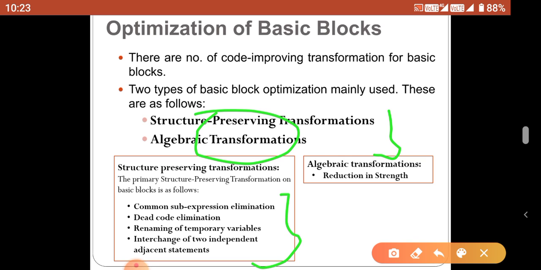So this kind of operation we are going to discuss in structure preserving transformation, and the second transformation is called algebraic transformation. In this method we are going to discuss how to reduce the strength. That means multiplication can be replaced by the addition operation to make our process faster.